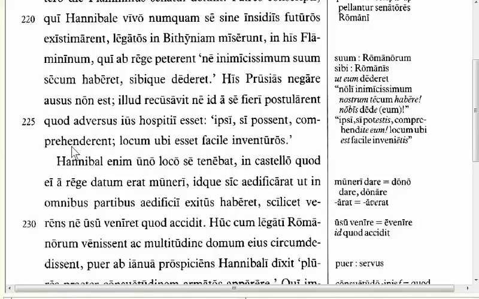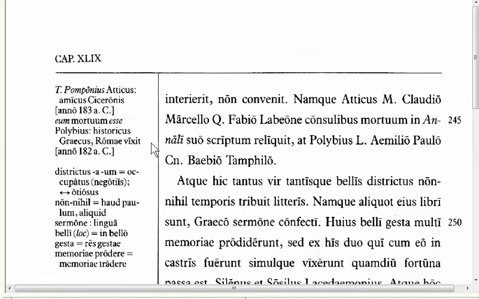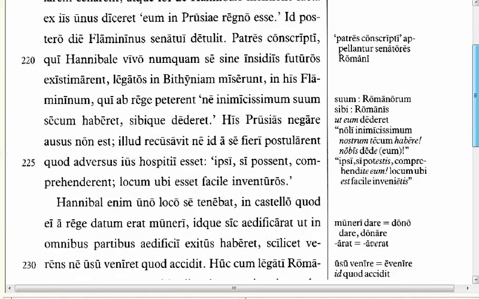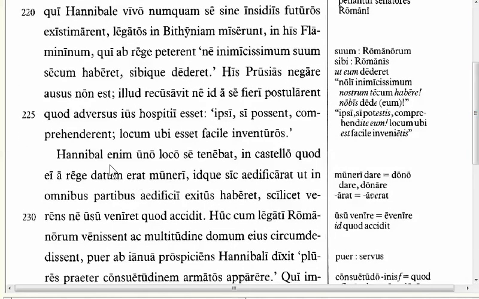The next new feature we have is in line 228. Okay, and here we'll start with Hannibal. Hannibal enim uno loco se tenebat.